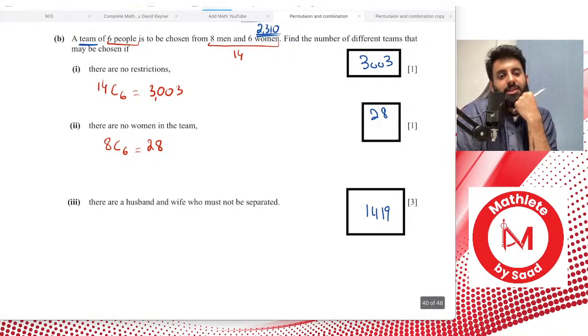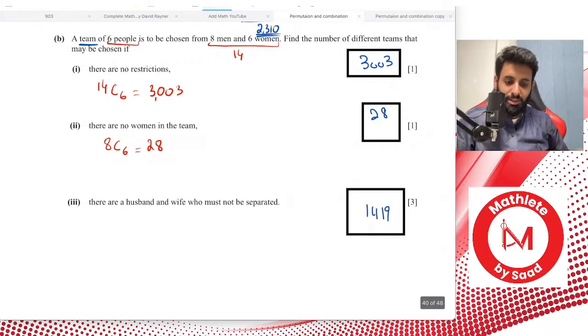Yeah, exactly. So there are 2 ways, yes. Amsa Baloch, I hope I'm pronouncing your name correctly. Why must a husband and wife not be separated? Well, that's not something for us to worry about, okay?